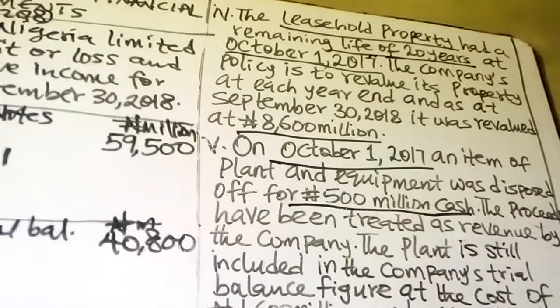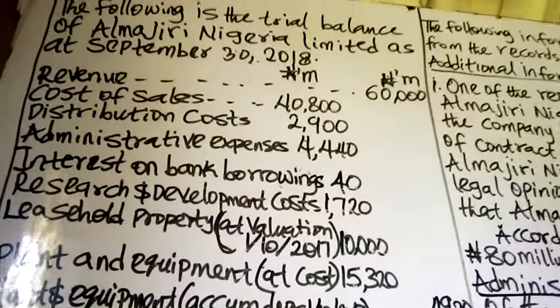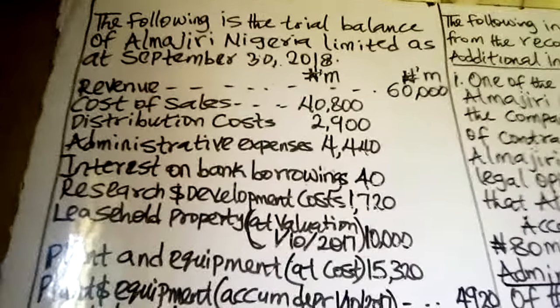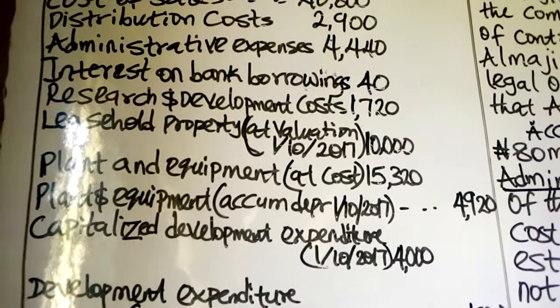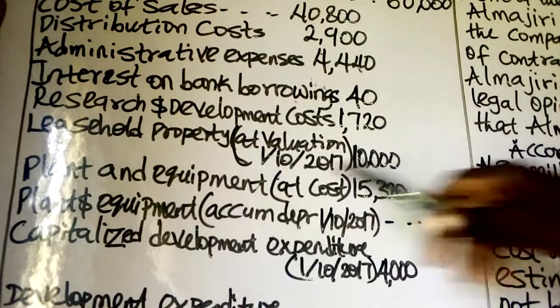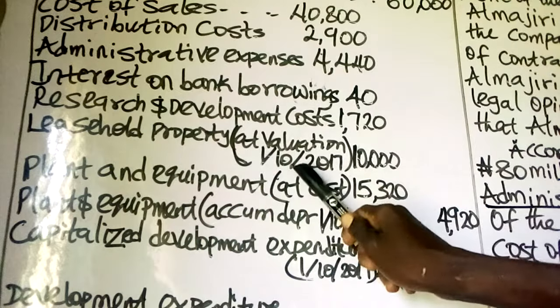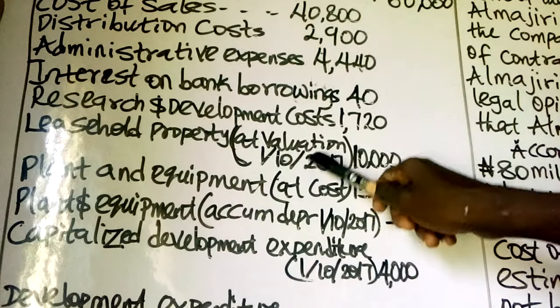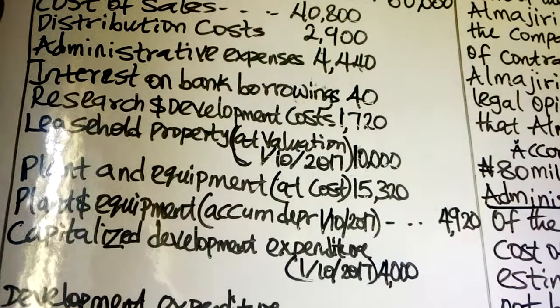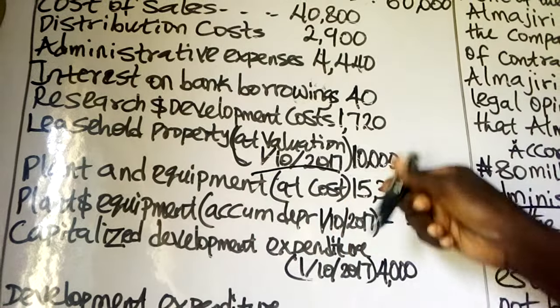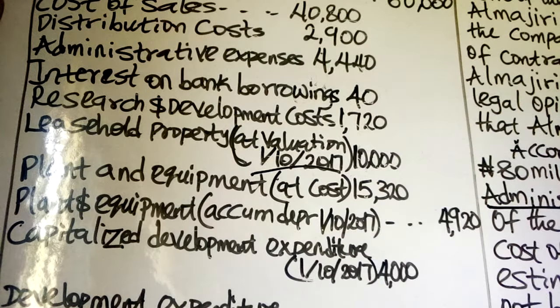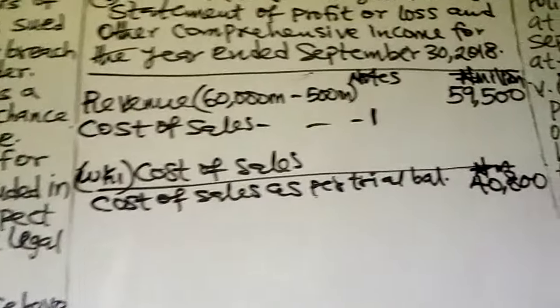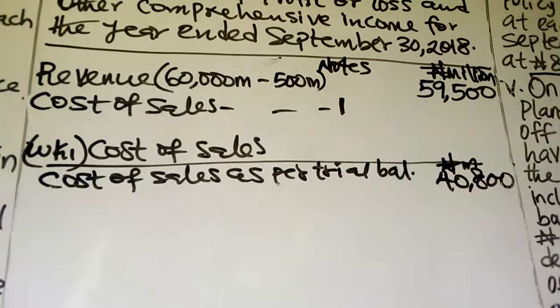Now, let's calculate the amortization of the leasehold premises. How much is the cost of the leasehold premises? Leasehold property at valuation. The valued amount as at the beginning of the period, which is 1st October 2017, is 10,000. Now, let's calculate the amortization.